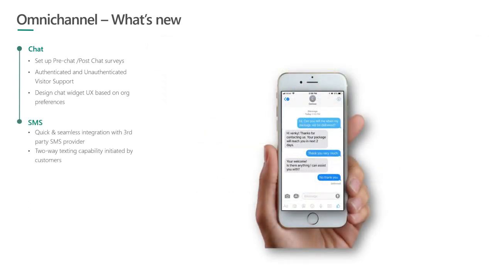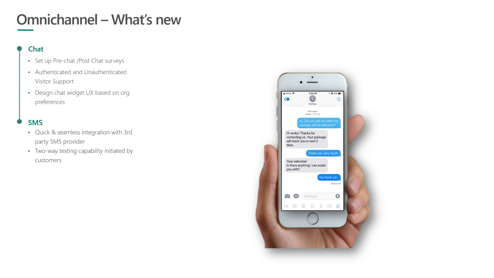The next channel that we are enabling is SMS. And this is also running in preview as of now. And with this, support organizations will be able to reach out to their customers over SMS, meaning a customer can simply send a text message to the support phone number, and that message will land inside of Dynamics 365. The agent can look at the issue and also respond back, and the response will again go back as a text message, and the customer will receive it as an SMS.